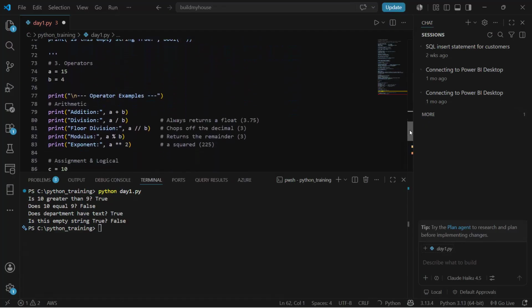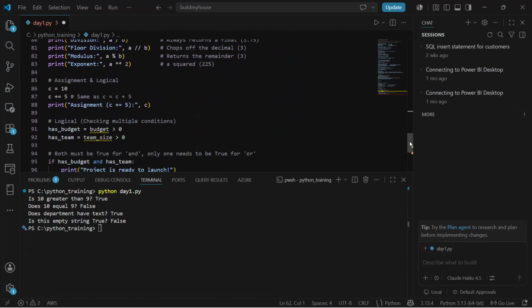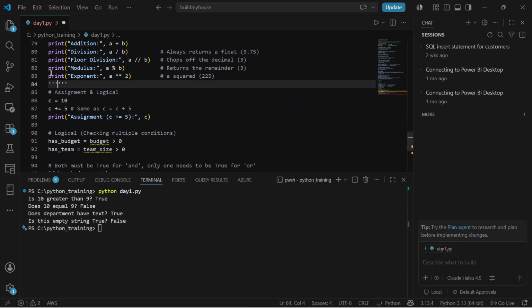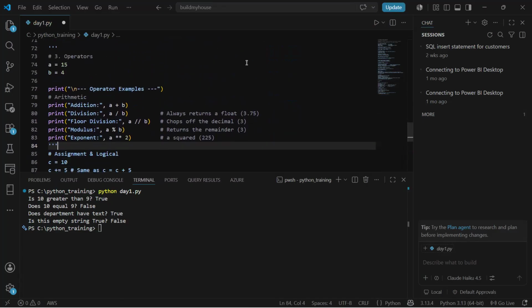Now, next, we'll look at operators. I'm defining variables A and B, assigning 15 and 4. For the first print, I'll create some space using dots, and slash n is basically used to come to the next line.